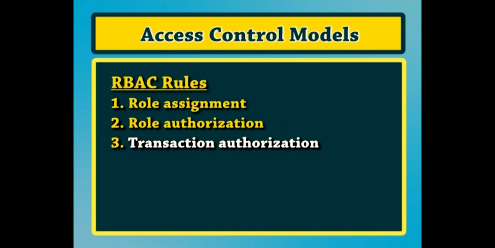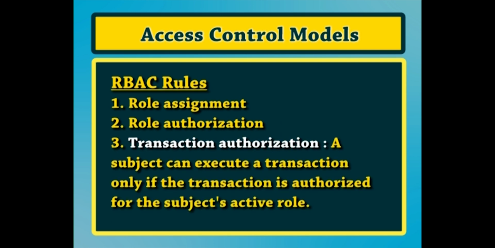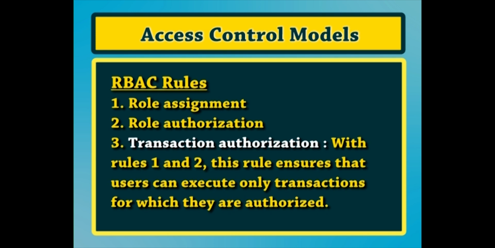Number 3, transaction authorization. A subject can execute a transaction only if the transaction is authorized for the subject's active role. With rules 1 and 2, this rule ensures that users can execute only transactions for which they are authorized. Additional constraints may be applied as well, and roles can be combined in a hierarchy where higher level roles subsume permissions owned by lower level sub-roles.